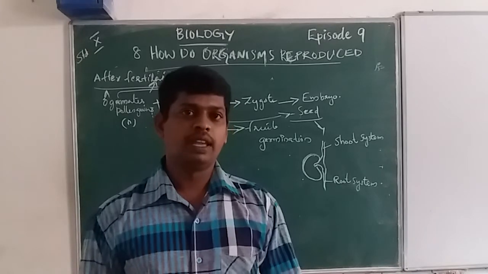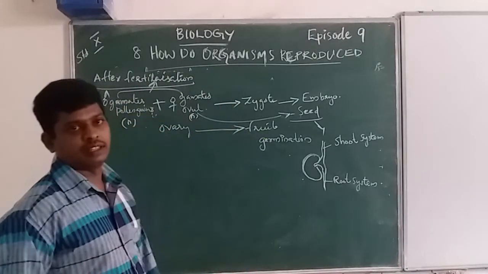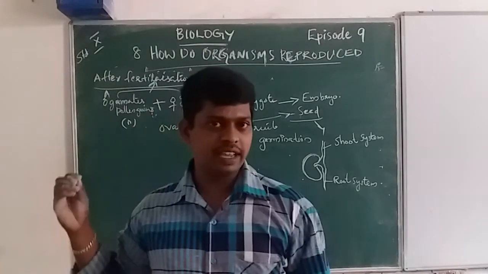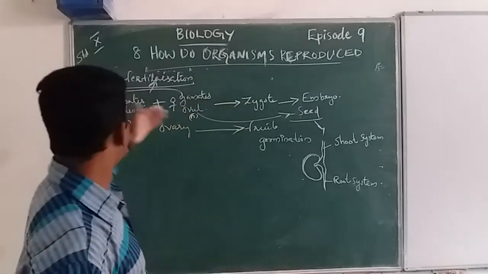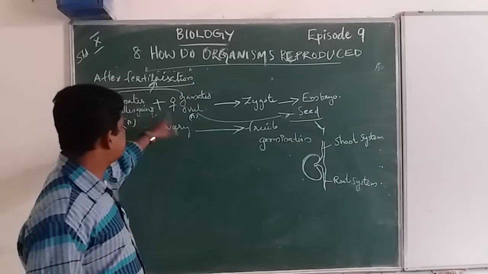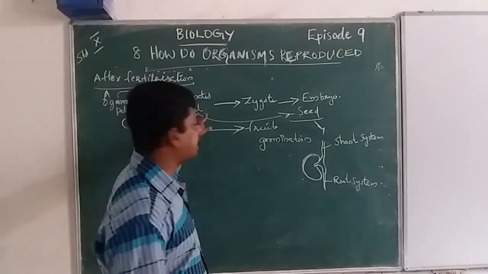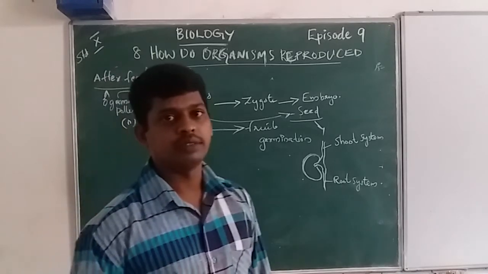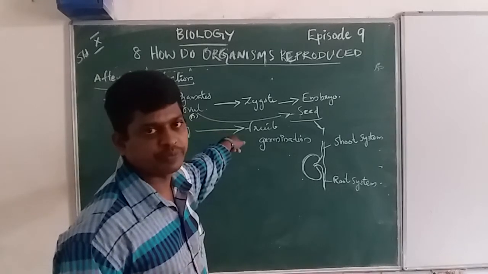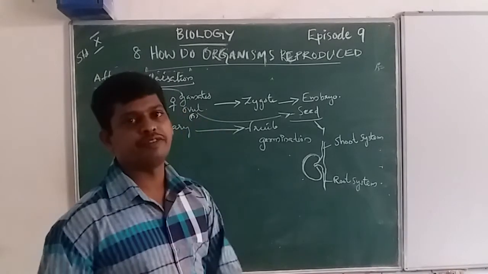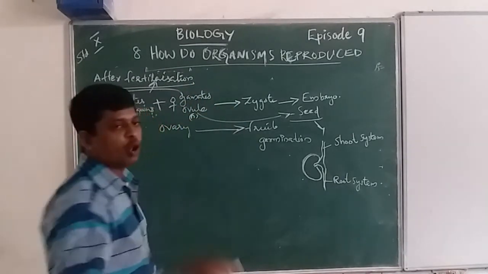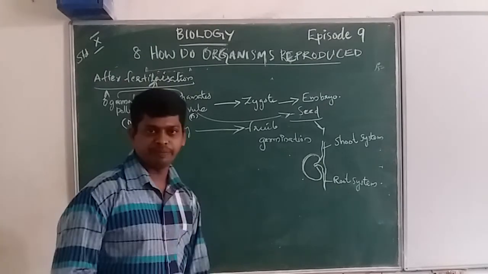Fertilization means what? The joining of male gametes and female gametes. In flowering plants, the male gametes are pollen grains. These are haploid in nature and come into contact with the female gametes, the ovule from the ovary, which is another haploid one. When the male and female gametes, the pollen grains and ovules, join, the process is called fertilization.